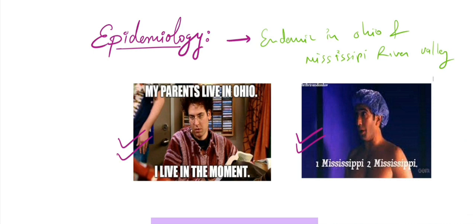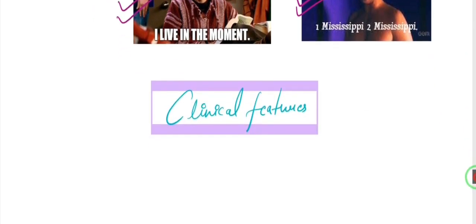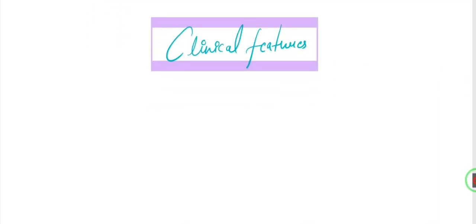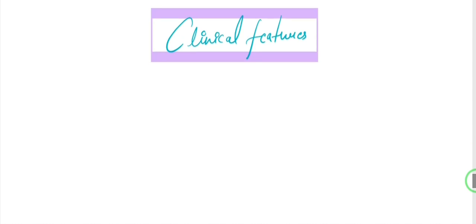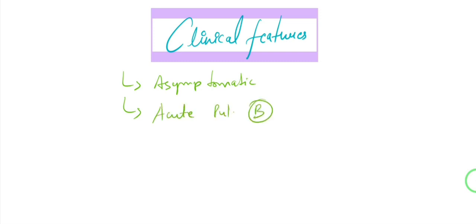So now let's head to the clinical features of blastomycosis, how the patient is going to present. Like we already know, systemic mycoses are usually going to be asymptomatic in people who have good cell mediated immunity, who are immunocompetent. Our immune system is going to take care of all of it. But in case somebody has low cell mediated immunity, we are going to see symptoms, and the most common one is acute pulmonary blastomycosis.